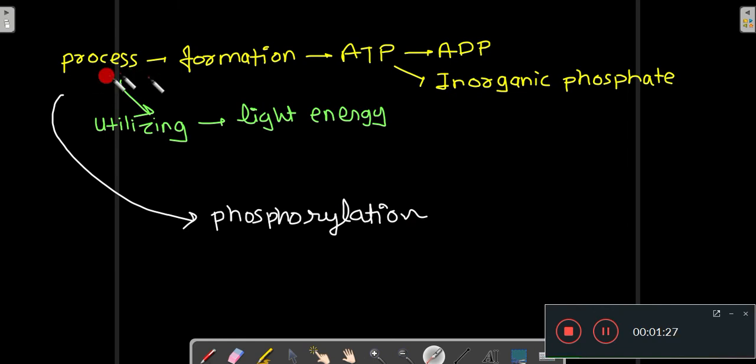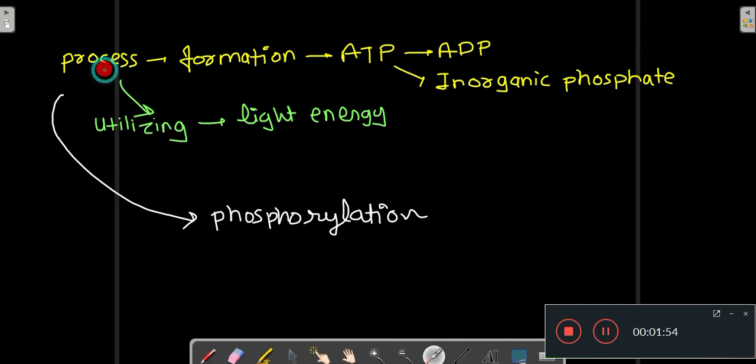The process of formation of ATP from ADP and inorganic phosphate by utilizing the light energy is called phosphorylation. Phosphorylation is the process of formation of ATP from ADP and inorganic phosphate, and in the process of formation of this ATP, the light energy is being utilized.